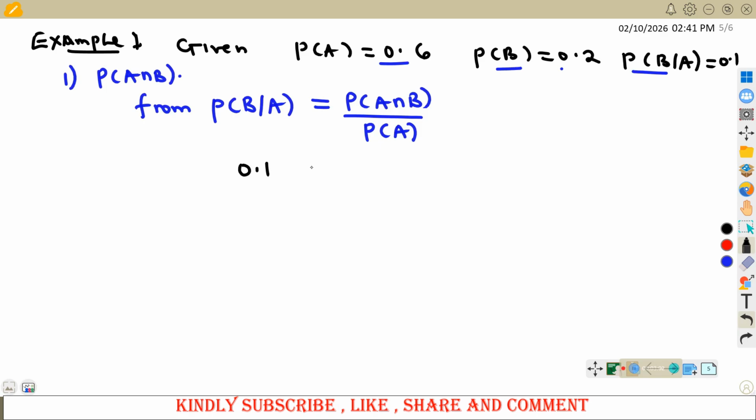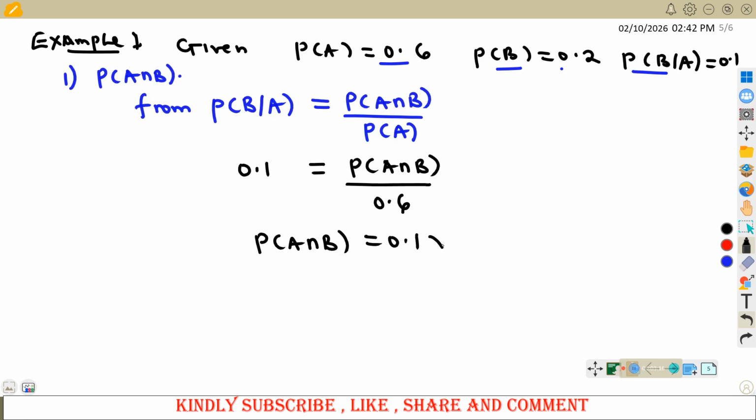So this is 0.1, which is equal to probability of A intersection B divided by 0.6. So from here, probability of A intersection B will be the same as 0.1 times 0.6. So you get the value, 0.1 multiplied with 0.6, and that will give us 0.06 as the probability of A intersection B, and that will be answered.